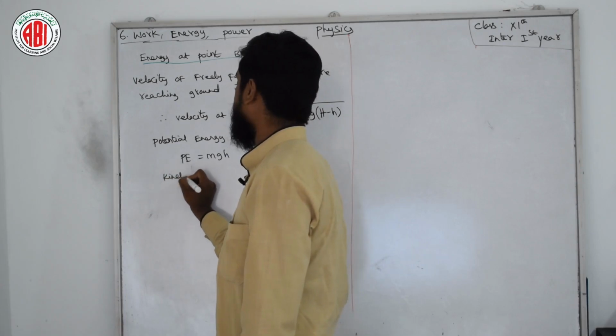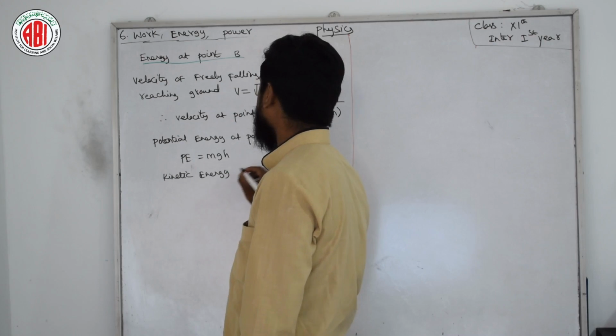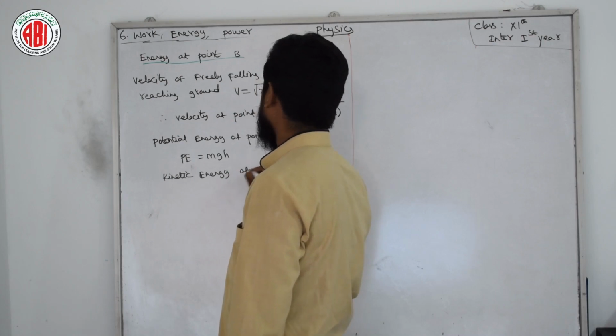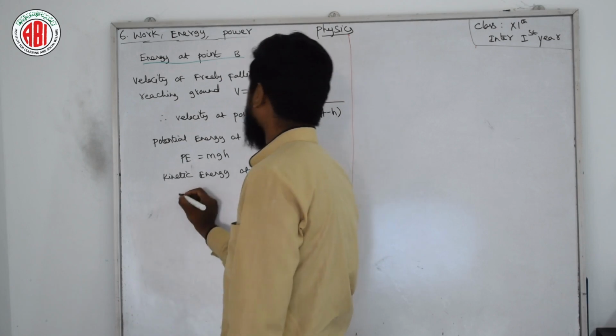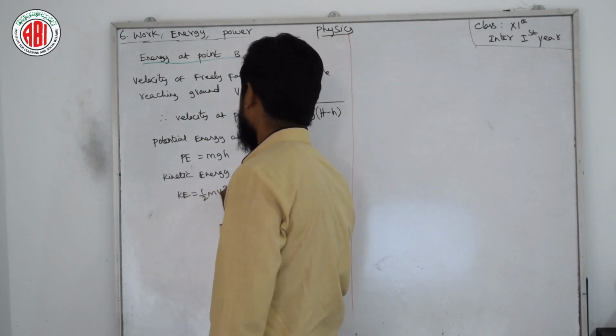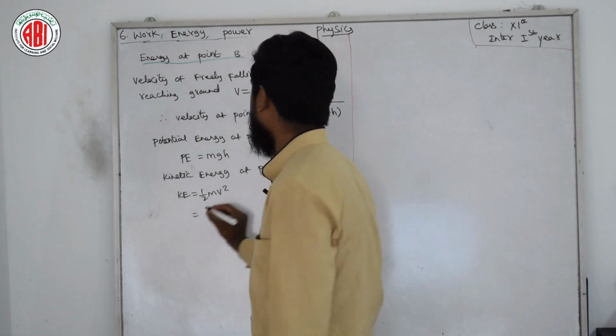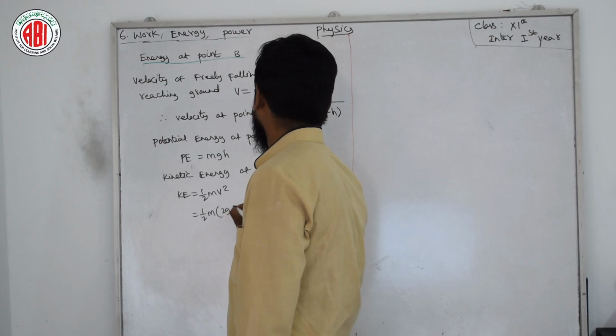What is the kinetic energy formula? All the students and viewers, we have already done this. Kinetic energy at point B, KE is equal to half mv square, but in place of v, I am going to write half m, 2g(H minus h).